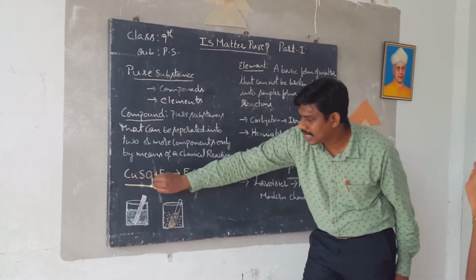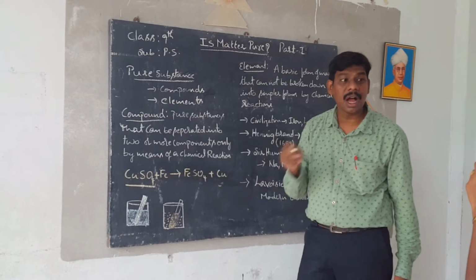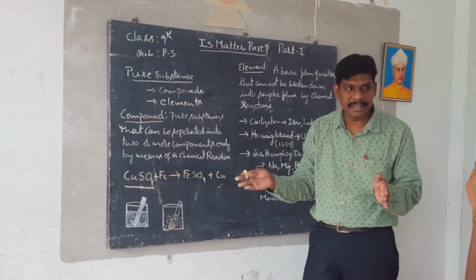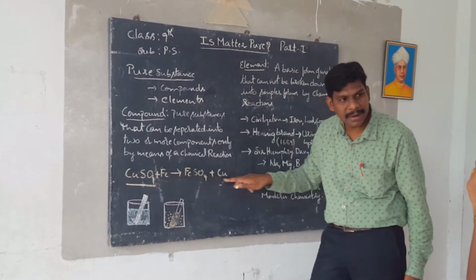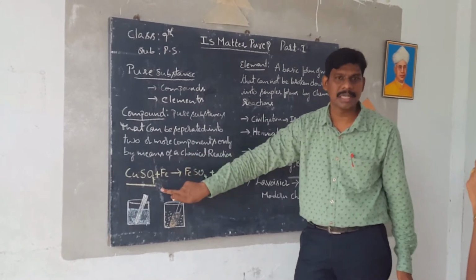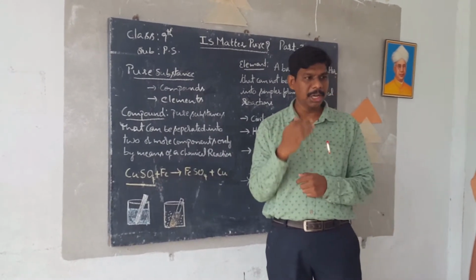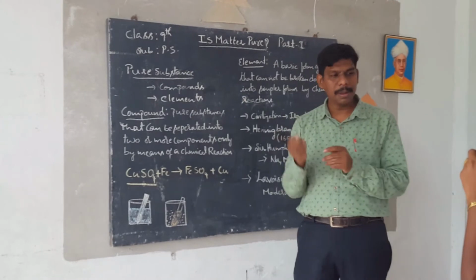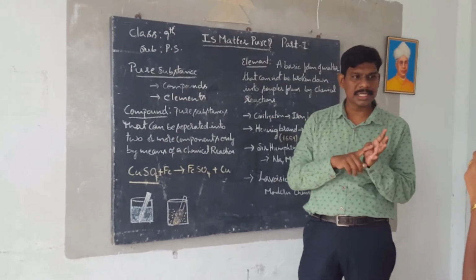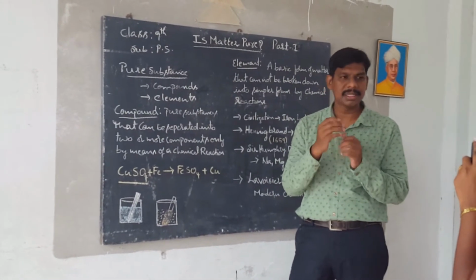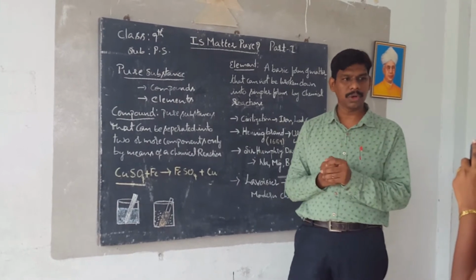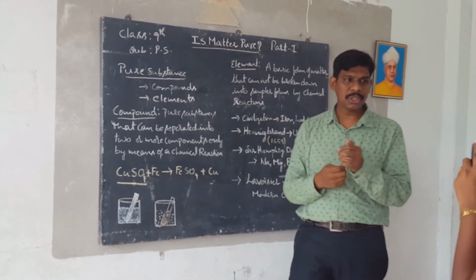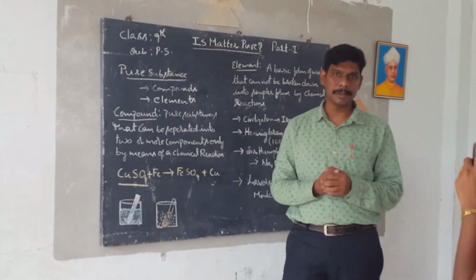So we call this copper sulfate a compound, and we have divided it by means of a chemical reaction. Such substances which can be divided into two or more by using only chemical reactions are called compounds. Okay, are you able to understand? Now come to the concept of elements.